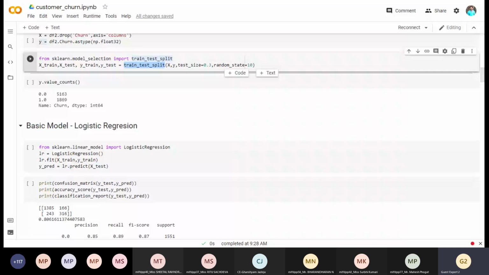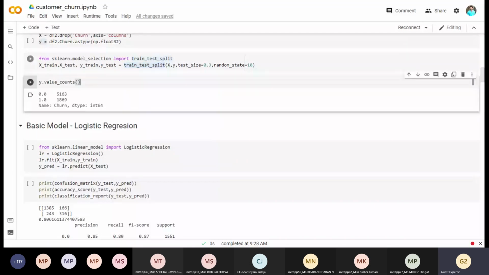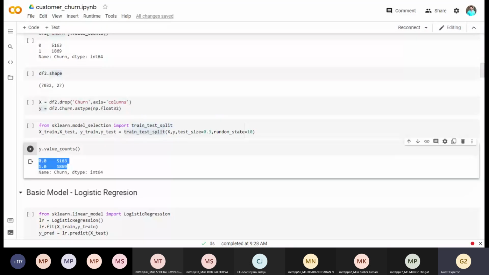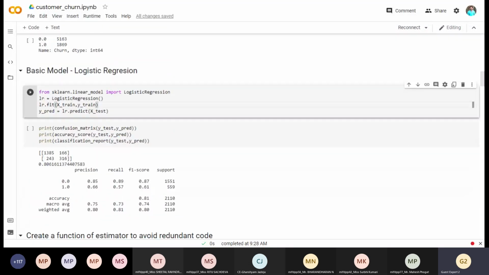They consider every point in the training and testing, because you know the problem of training and testing. You must have attended the session on training and testing, so I'm not going into detail, but there is a problem with standard training and testing. That's why we need to go with cross validation. So this Y count is again the same, 5163 and 1869, which is my dependent variable. Now we have used the logistic regression model.